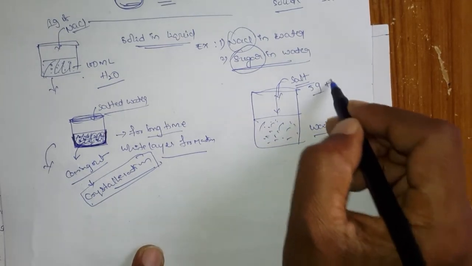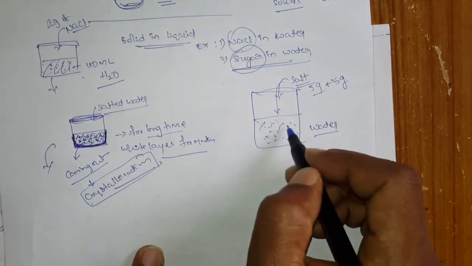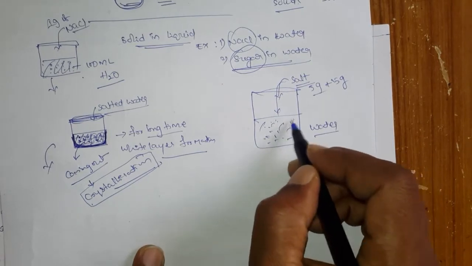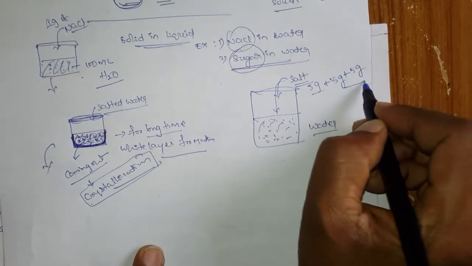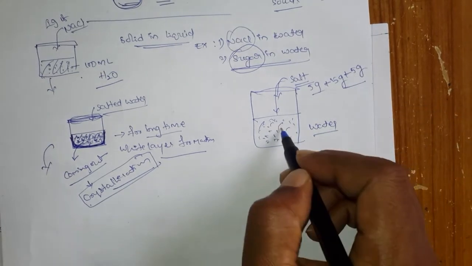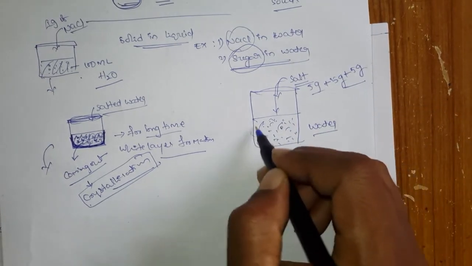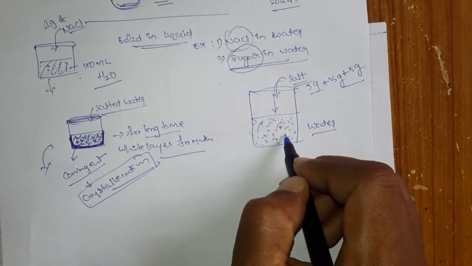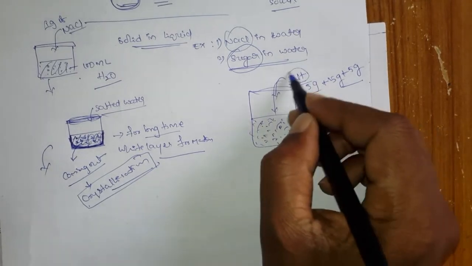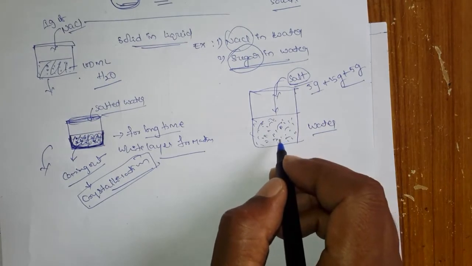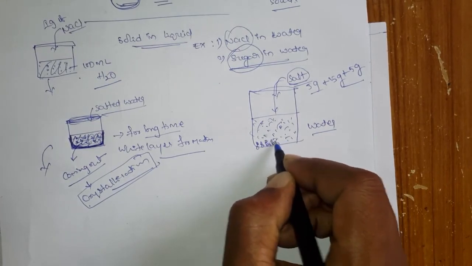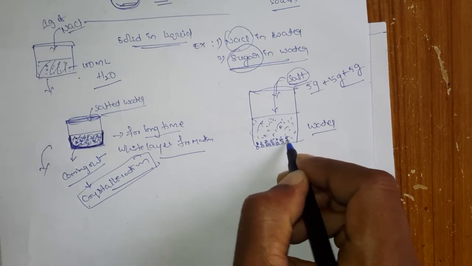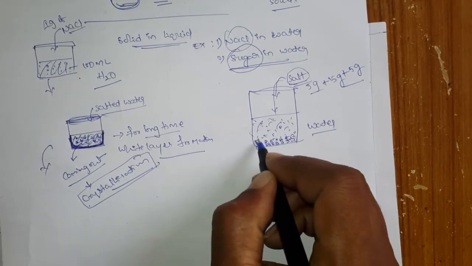Then you add some more, another 5 grams, and you assume that it is also dissolved. But when you add some more 5 grams, what will happen? The dissolved salt slowly collides with each other and you can see some kind of separation.